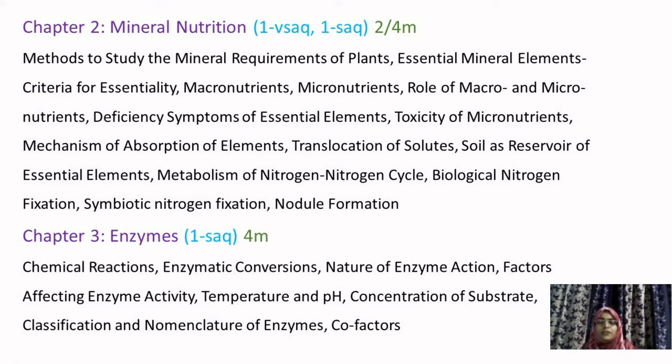For example, we have a tablet called tetracycline. When this tetracycline is taken with milk, it causes bone deformation. Nothing but toxicity. Similarly, in case of plants also, there are chances where some toxicity takes place through the minerals or micronutrients. And we will also be studying the mechanism of absorption of elements. So how do the plants absorb all these elements? How do they take these elements into their body, and how do they enhance these elements in their daily growth?